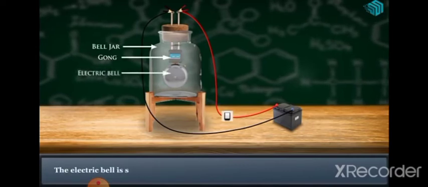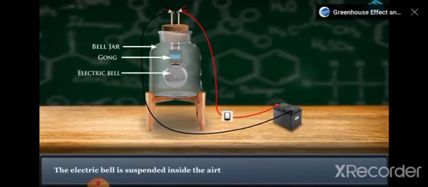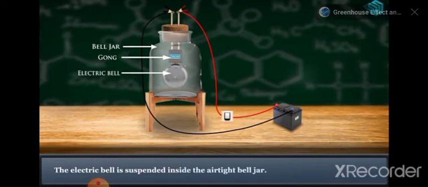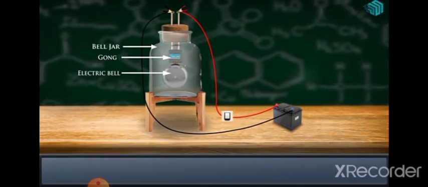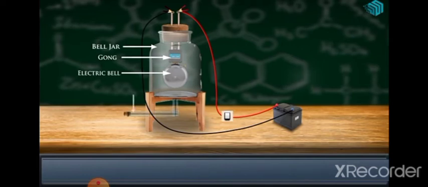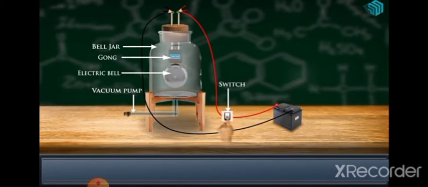The electric bell is suspended inside the airtight bell jar. You can observe the setup here. And downside we are connecting one vacuum pump. What is the use of the vacuum pump? To remove the air which is present in the bell jar.